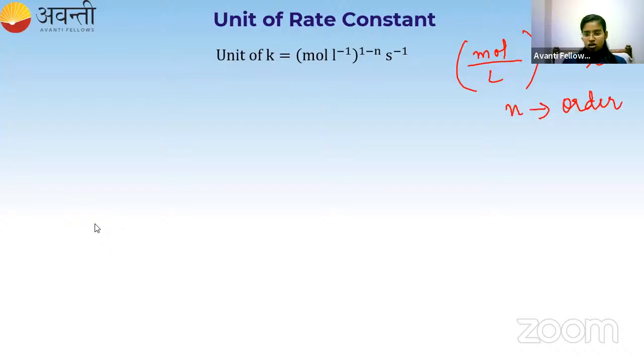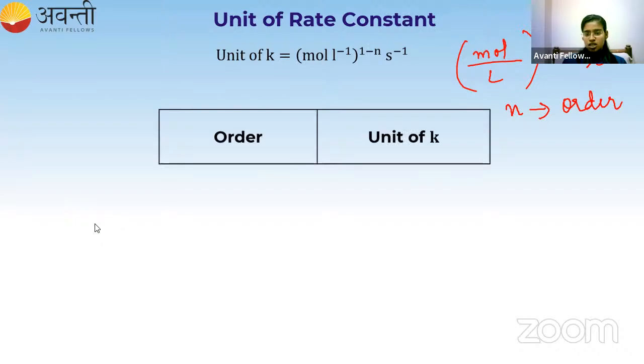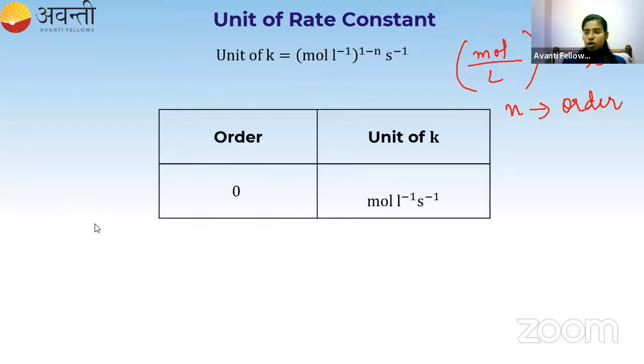If the order of the reaction is equal to 0, what you have to do is substitute 0. So we will have 1 minus 0, so the unit becomes mole per liter to the power 1, that is mole per liter, and per second.